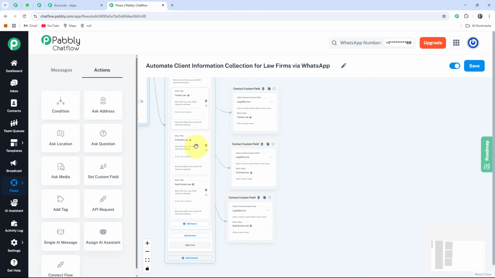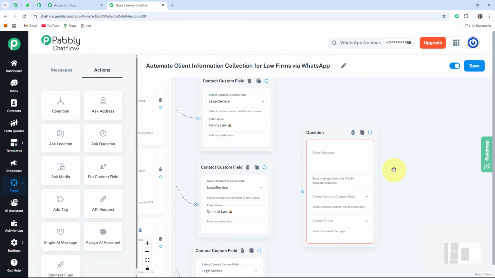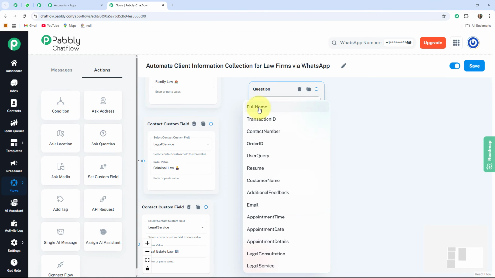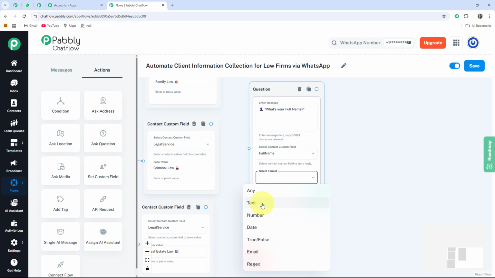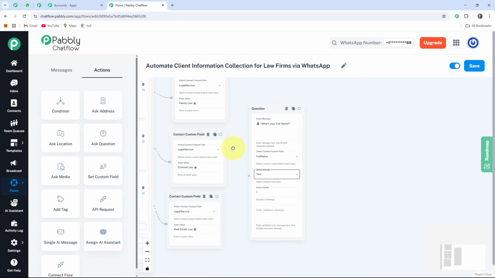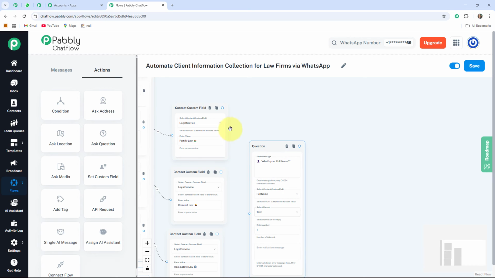Now, whenever my user selects any of these legal services, my bot will ask them about their full name. For that, I am taking one ask a question button. It will provide me one question box. I'll drag this box here and write a question as, what's your full name? For that, I'm selecting the contact custom field as full name. After that, the format I'll select as text. Number of attempts I'll give as 1. And if you want to write any validation message for your users, then you can write in this box. After that, I'm connecting all these three circles to this message because whenever my user selects any of these legal services, at first my bot will ask them about their full name.